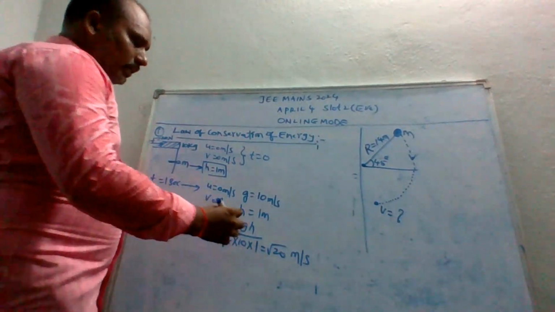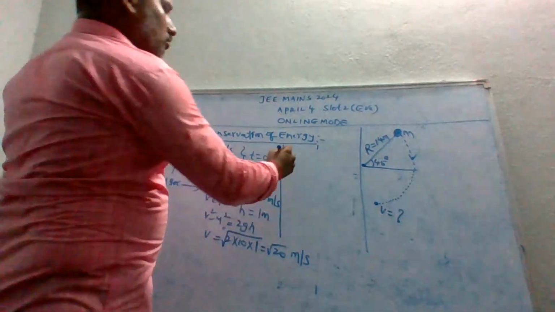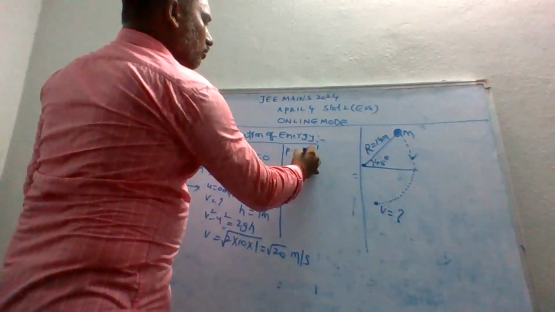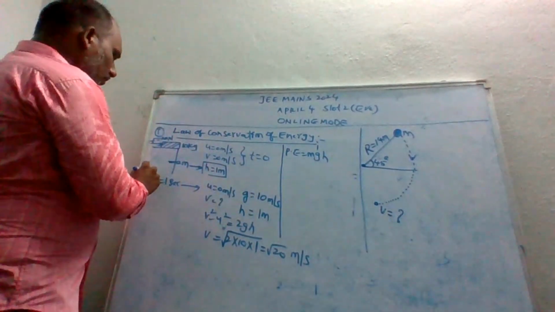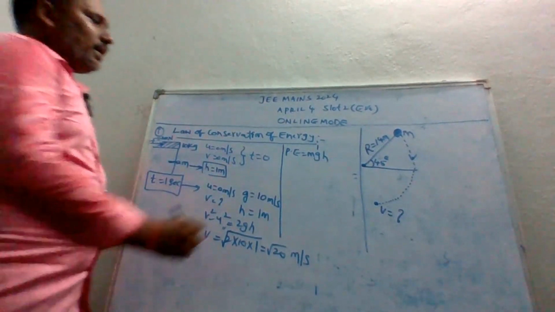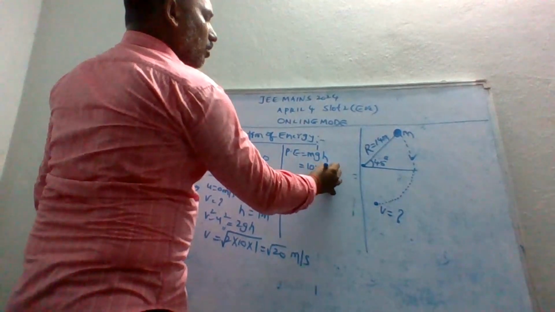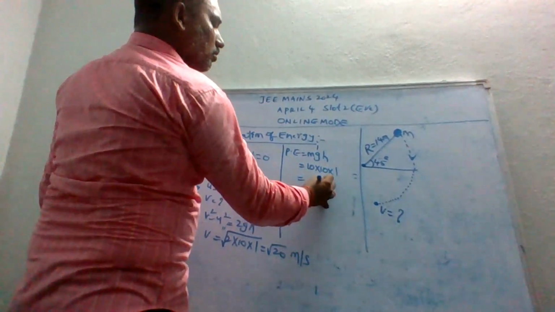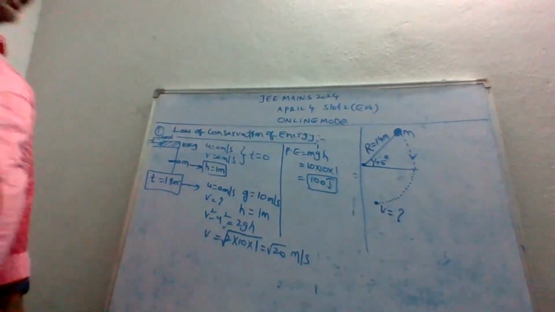Now I want to calculate the potential energy, PE. What is the formula, guys? mgh. The time is t equal to 1 second, keep in mind. So PE: m is 10, g is 10, and the height value is 1. So 100 joules.